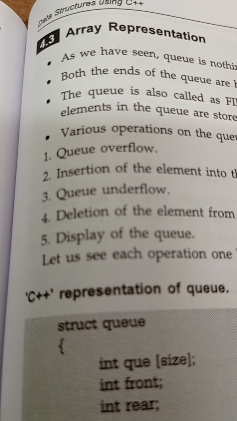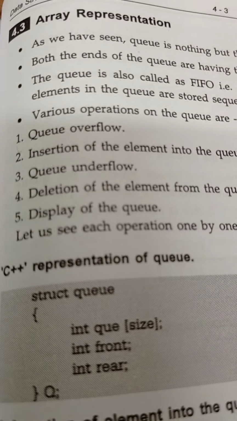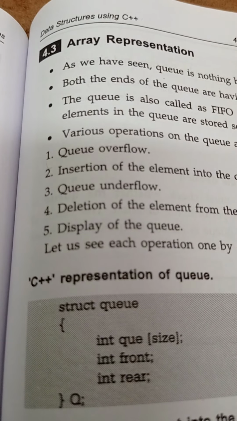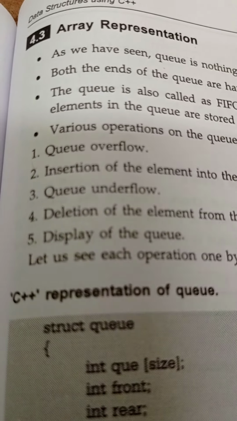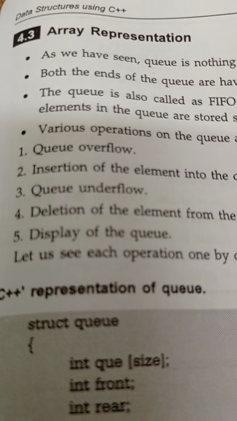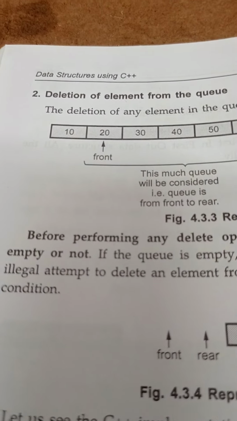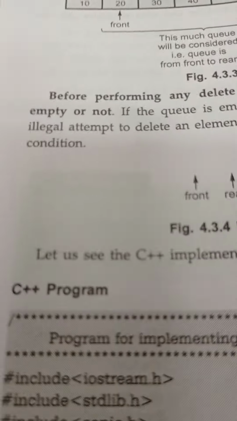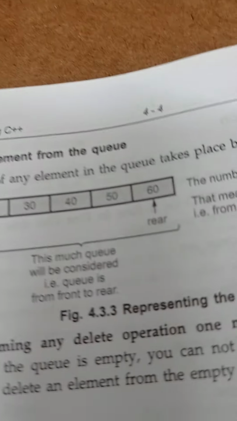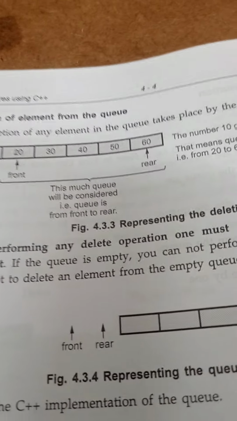The various operations that we can perform on the queue are queue overflow, insertion of an element in the queue, underflow, deletion from the queue, and display of the queue. So many operations we can perform on the queue. Suppose we want to insert data into the queue, how can we insert it? Suppose we want to delete elements from the queue, how can we delete them? Suppose we want to display the elements in the queue, how can we display them?